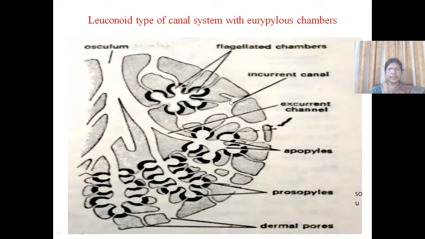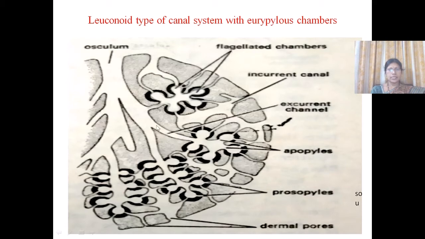So this incurrent canal opens into the flagellated chambers through pores called prosopiles. These prosopiles open into the flagellated chambers, and the flagellated chambers open into the excurrent canal by apopiles. So these apopiles allow the water to flow into the excurrent canals.